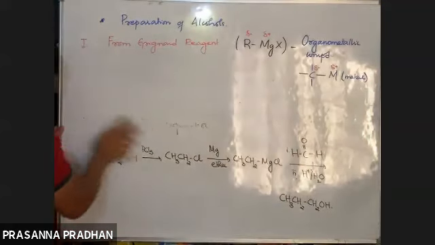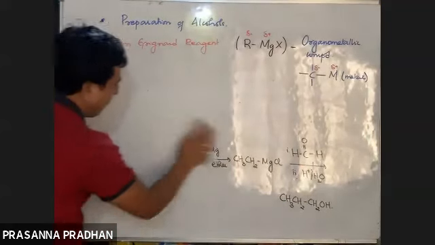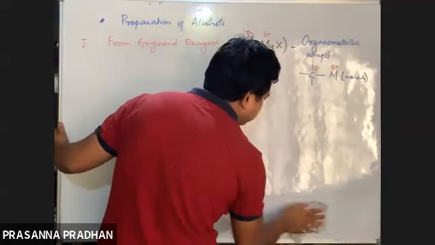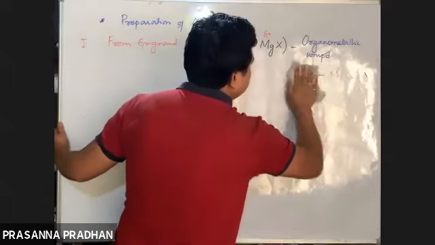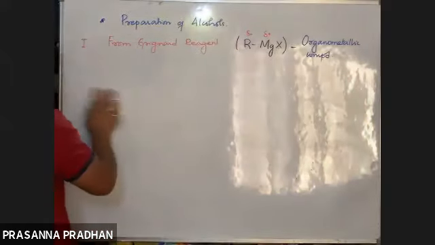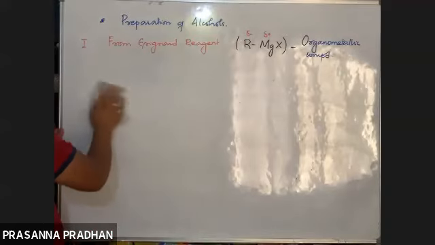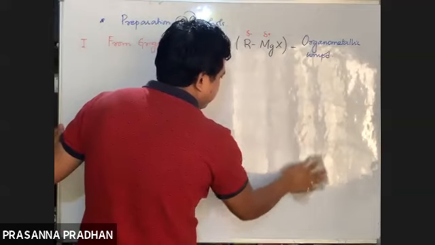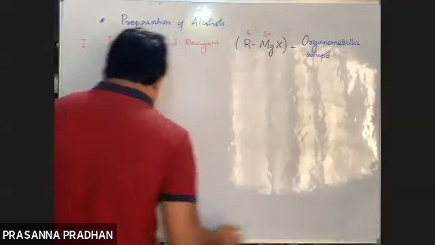Like this. So similarly, is it possible to prepare a 2 degree alcohol starting from a Grignard reagent? Let us see. These few reactions are going to be really important.